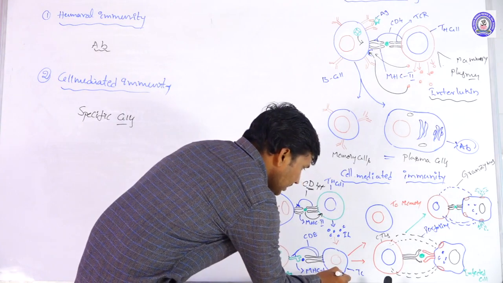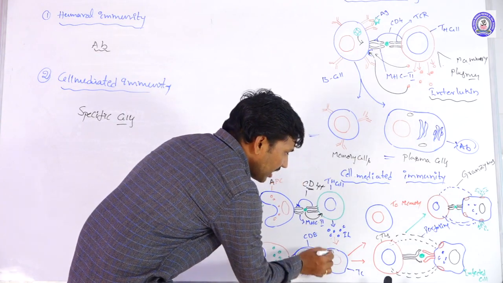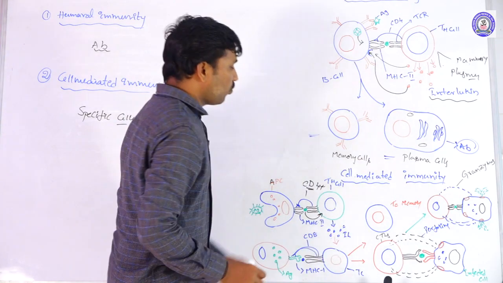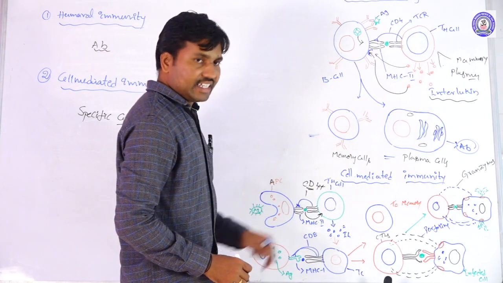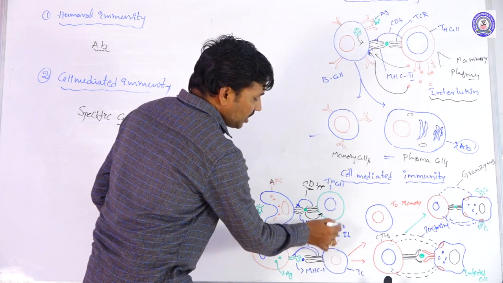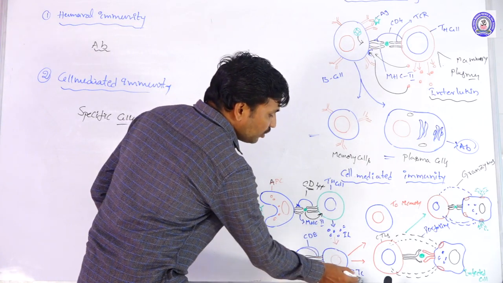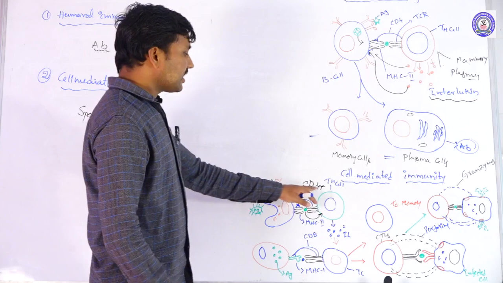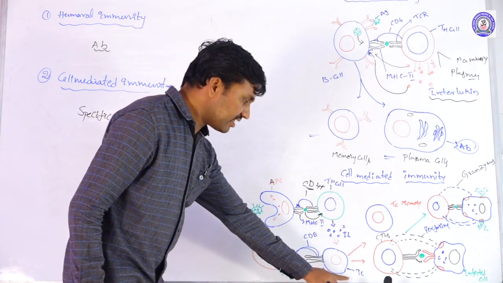So here the TC cells. How are these activated? Because of the interleukin secreted by the TH cells. TH cells are secreting the interleukin, and these interleukins activate the TC cells.